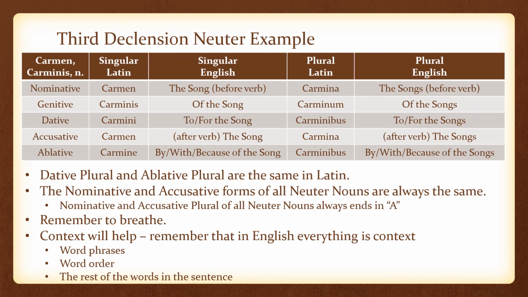The difference between third declension neuter and the masculine and feminine forms of third declension is that instead of the A for nominative plural and the A for accusative plural, the ending would be es. So for example, milites, the soldiers before the verb. Milites, the soldiers after the verb.